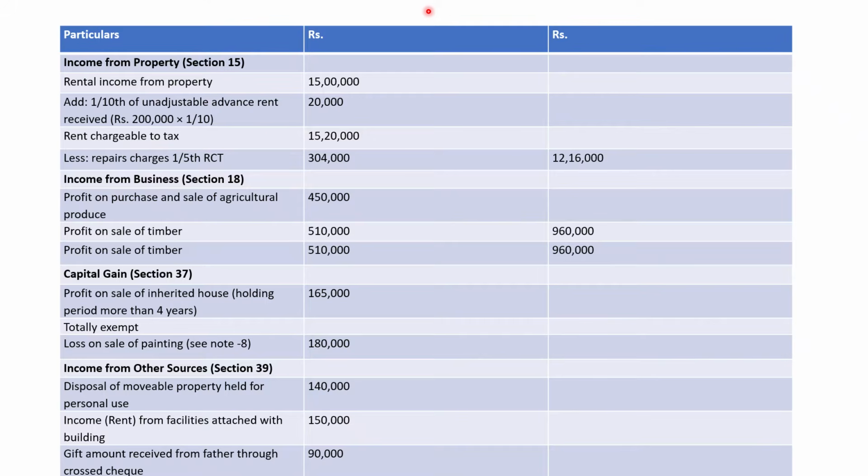First of all, rental income from property, that was mentioned in the question, is 1500,000, which means 15 lakh rupees. That is the income from rent.